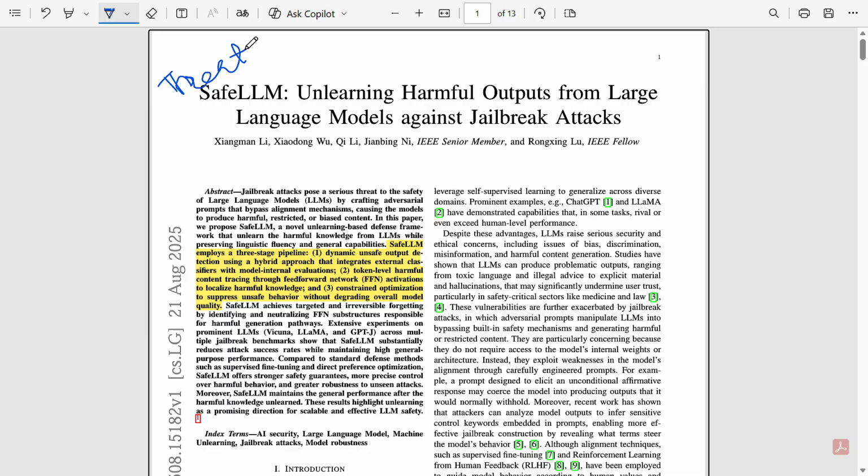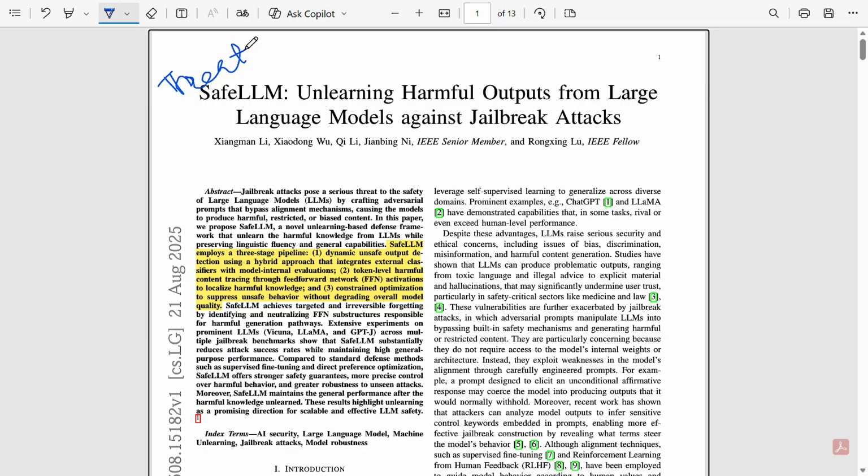Safe LLM assumes a realistic and common threat. The attacker is an external user. They only have text prompt access. They try to jailbreak the model, then they try to extract harmful content. They may use many attempts. They may use rephrasing, translation, reasoning. They may use optimization techniques, but they cannot access model weights or logs. This is exactly how real world attackers behave.